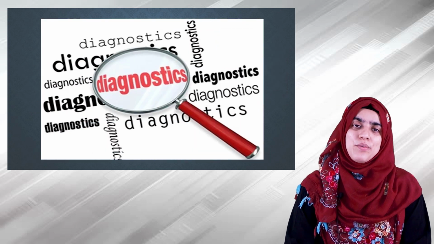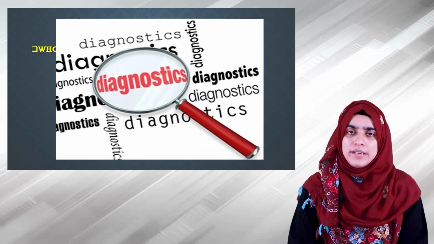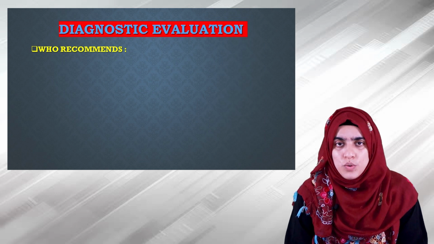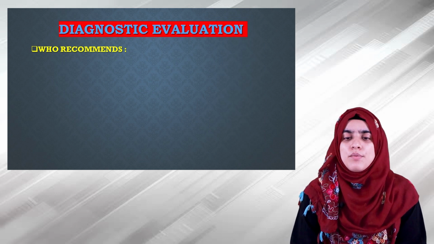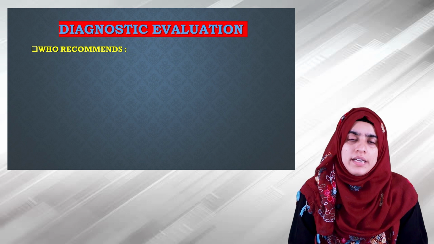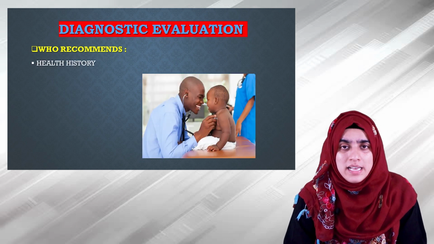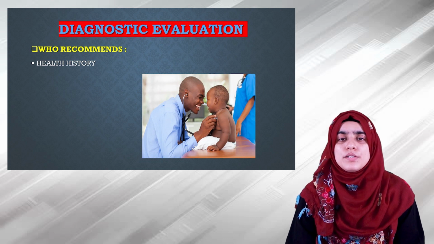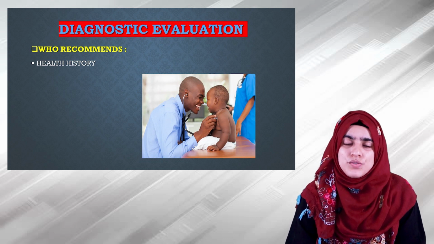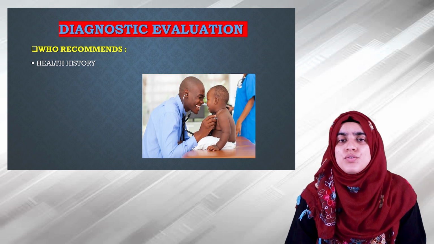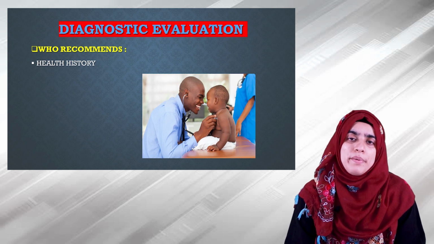The diagnostic evaluation for this condition: the WHO, World Health Organization, recommended some laboratory tests for diagnosing this condition. First on the list is the health history, that means the nutritional history, the family history, as well as the history of birth and the history of the parents.